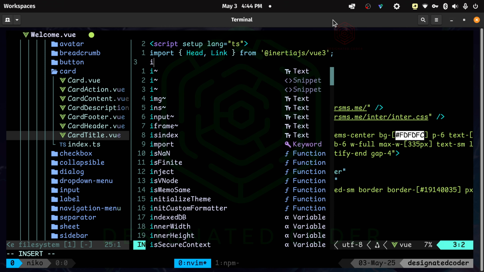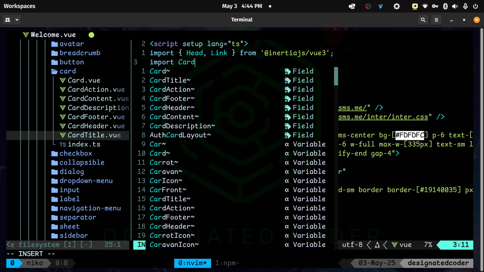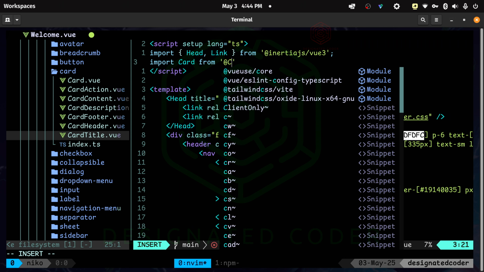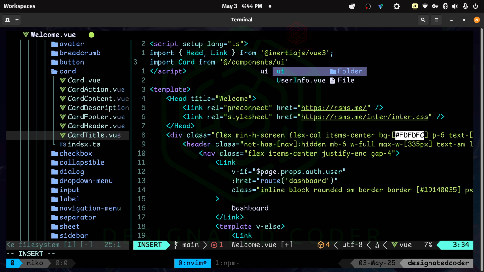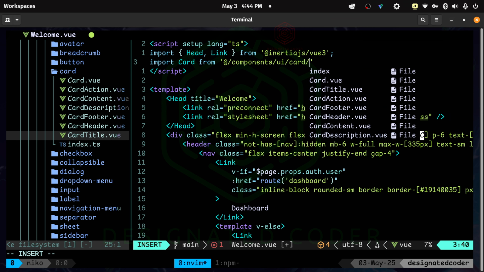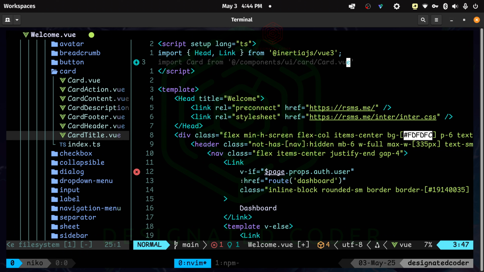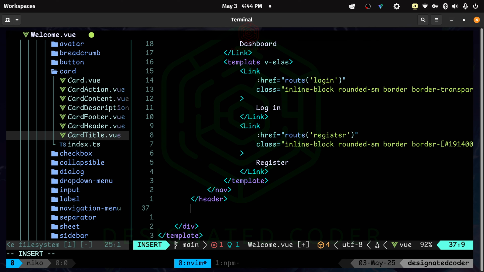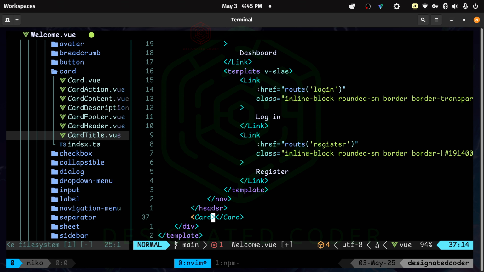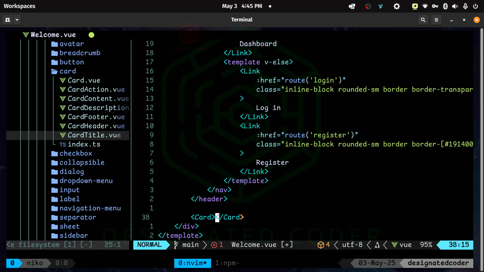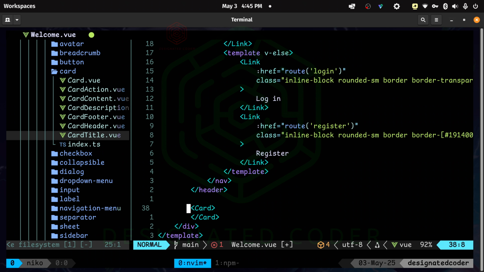First here, we're going to need to import card from at components, and it's lowercase, UI card, which is another folder, and then card.vue. So let's start with that one. So here we can now do card, and then we'll be able to also add in properties. Now I've just changed some things in my configuration for NeoVim, so I might actually get these imported when I start typing them. I don't know yet. I haven't tried it yet. For now, we'll just type it in manually.